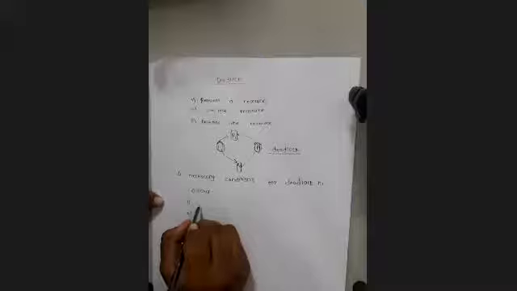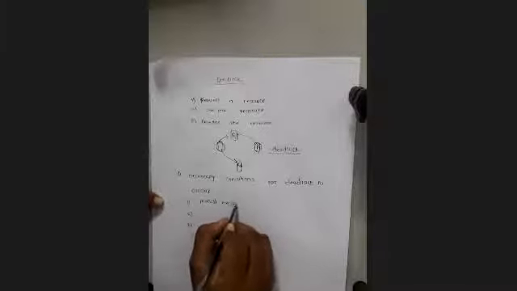Mutual exclusion, correct. No preemption, circular wait, and hold and wait. Absolutely correct. These are the four necessary conditions.